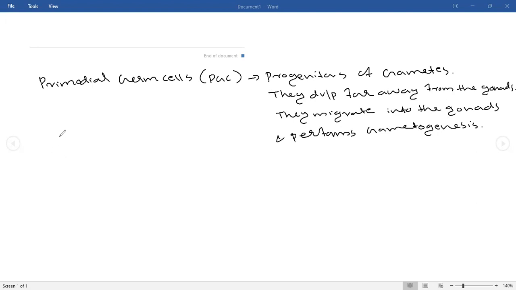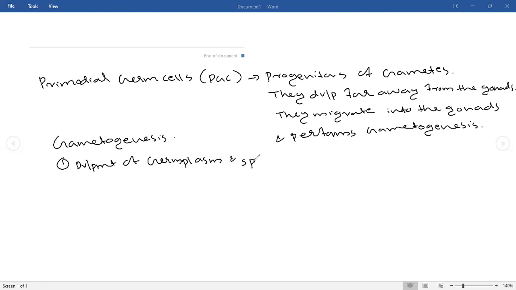If you are looking into gametogenesis from the beginning, you can see 5 things that we are going to discuss. The first thing is the development of germ plasm and specification of PGC.